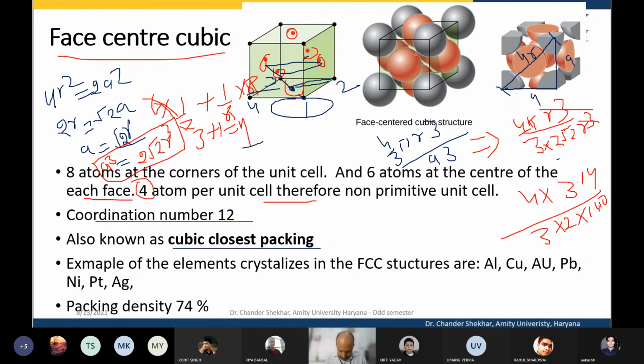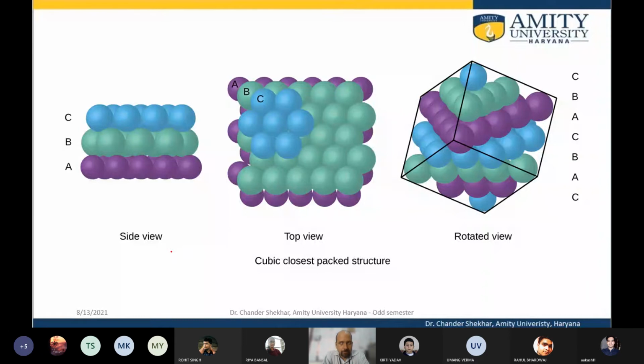So this will give you the packing density, which is 74% in case of FCC. So this is the closest one. We don't have any structure that is closer, having the packing density more than this.